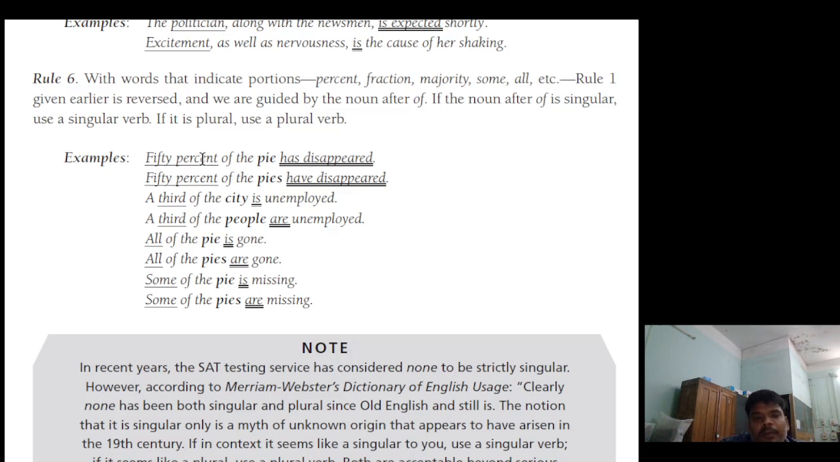So here, 50% of the pie. Rule 1 reversed means we have to follow the noun after the "of." After "of" comes pie, 50% of the pie. This is plural. After "of," if there is a percent, fraction, majority, some, all, then rule 1 given earlier is reversed.